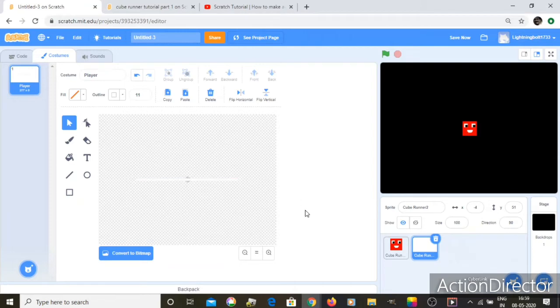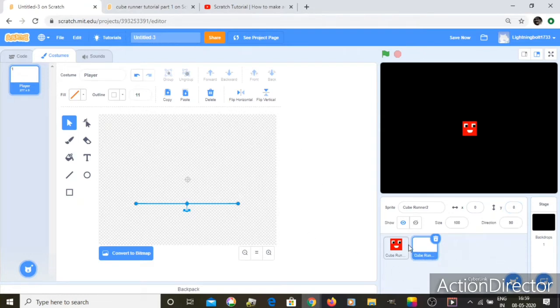So just a white line. Now let's, sorry, not in the middle, a bit down, yeah, around there. So change this to 0 and 0.